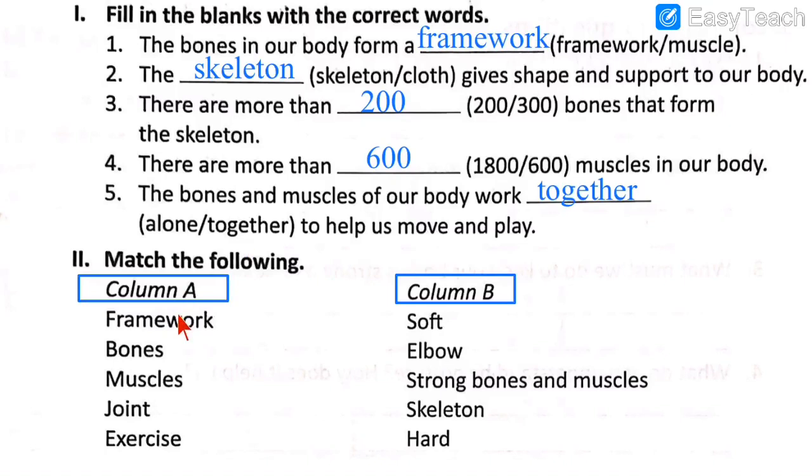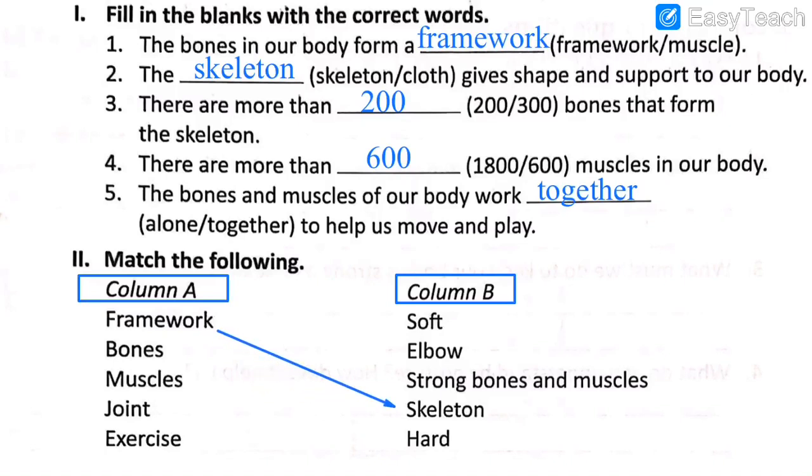First one we have framework. What makes a framework? As we all know, the bones in our body make the framework and they make our skeleton. That is in column B, number 4. Skeleton is made and that is called the framework of bones. So we shall match framework with skeleton.